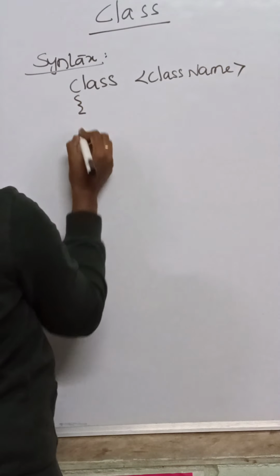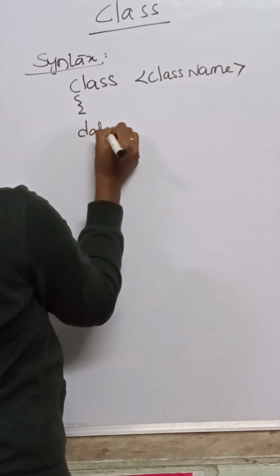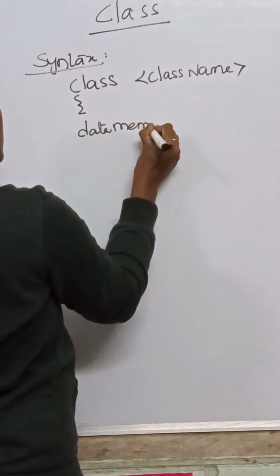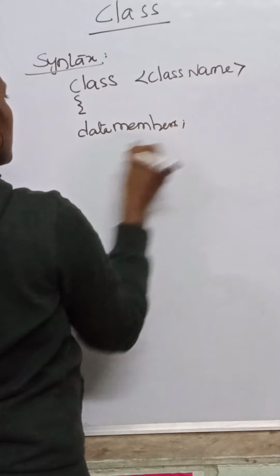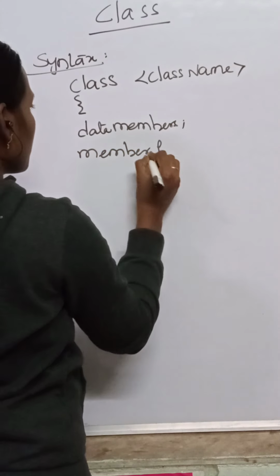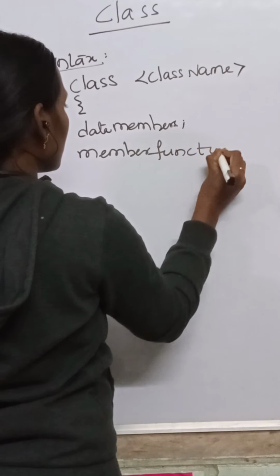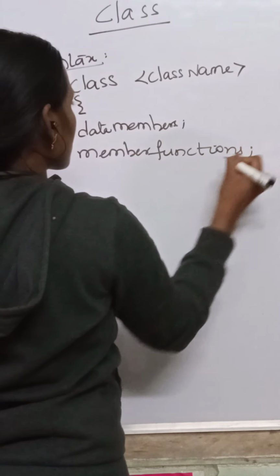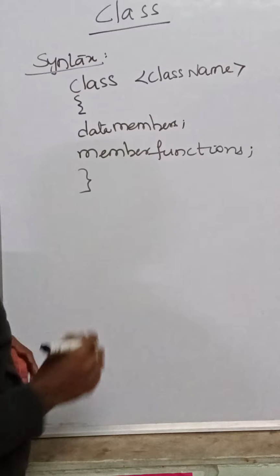Now open the brackets. Here we write data members and member functions, and I am closing the class.